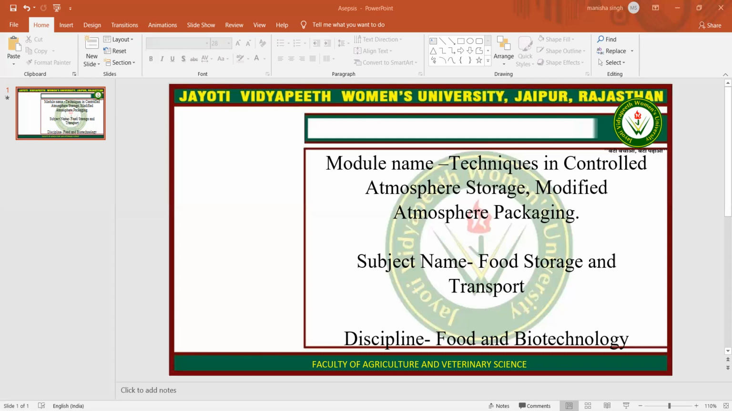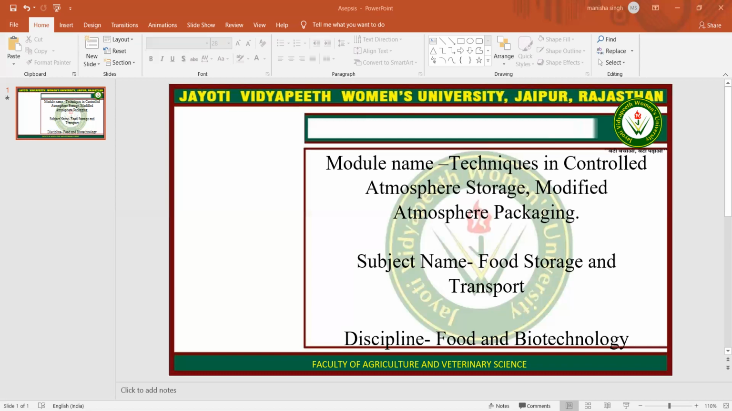Then modified atmosphere packaging involves the modification of the headspace gas in the package in order to prolong the shelf life of the product. The greatest use of MAP, that is modified atmosphere packaging, is for fresh cut products, to maintain 2 to 5% oxygen and 8 to 12% carbon dioxide.